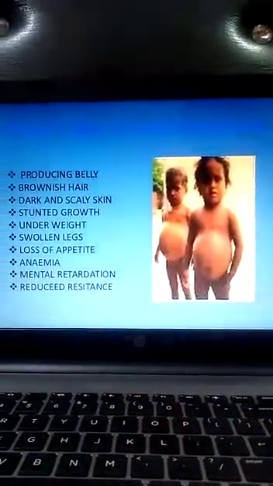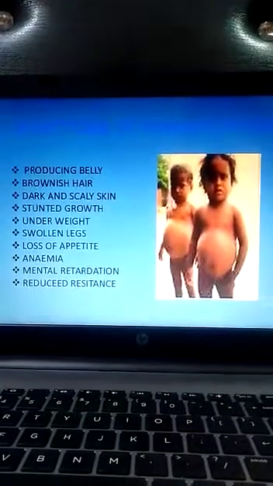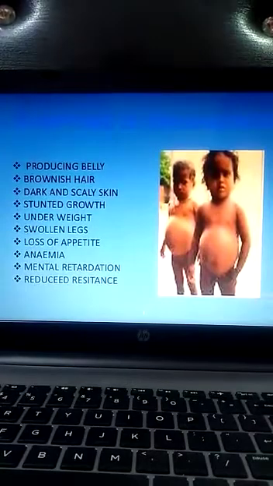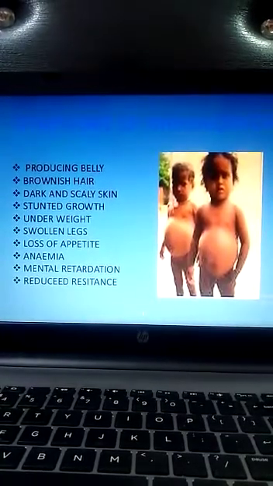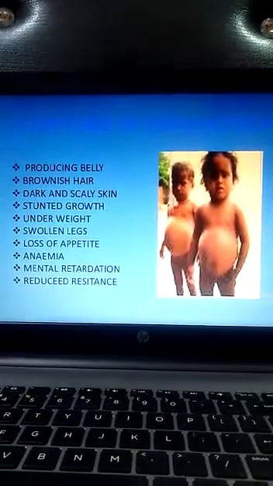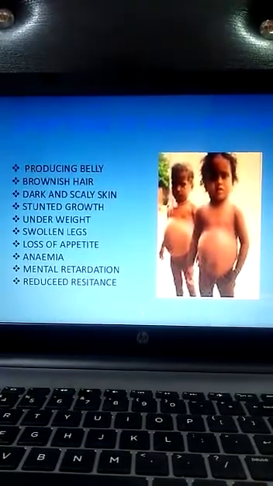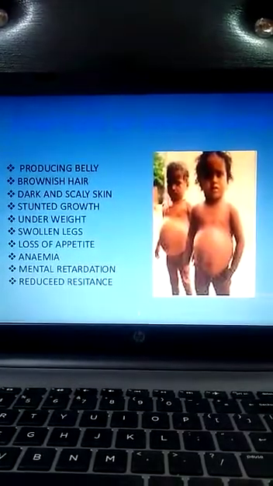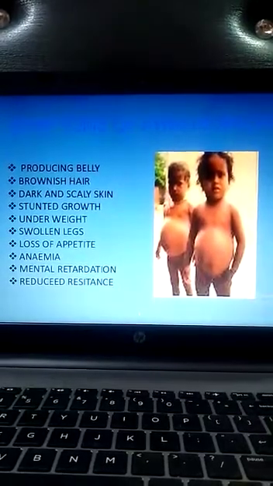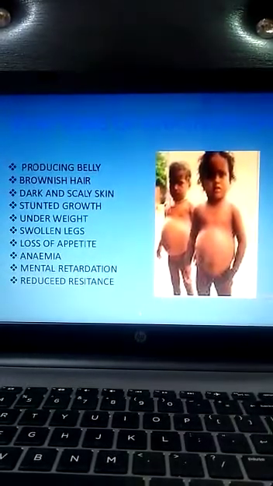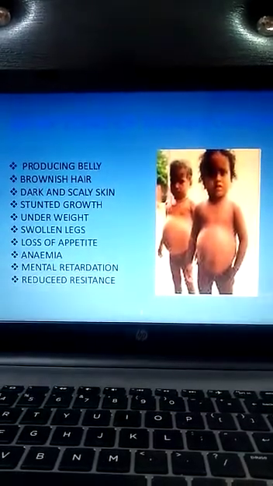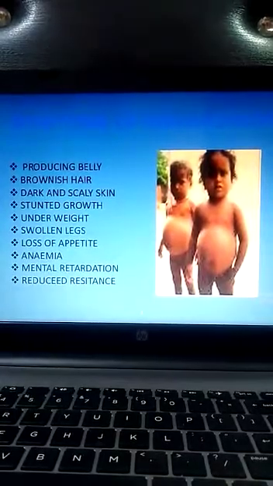Next are the symptoms of kwashiorkor. There are various symptoms: stunted growth, skin becomes dry and scaly, underweight, swollen legs, loss of appetite, anemia, mental retardation, limbs, especially legs, become thin and bony, and a large pot-like belly. As you see in the picture, there is a large pot-like belly in the children. These are the symptoms that show the child is suffering from kwashiorkor.